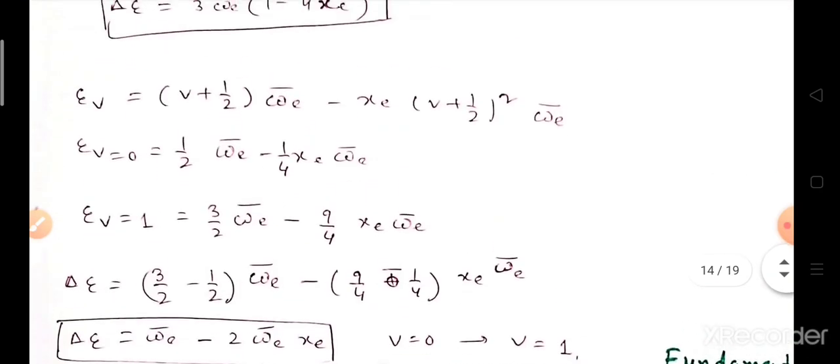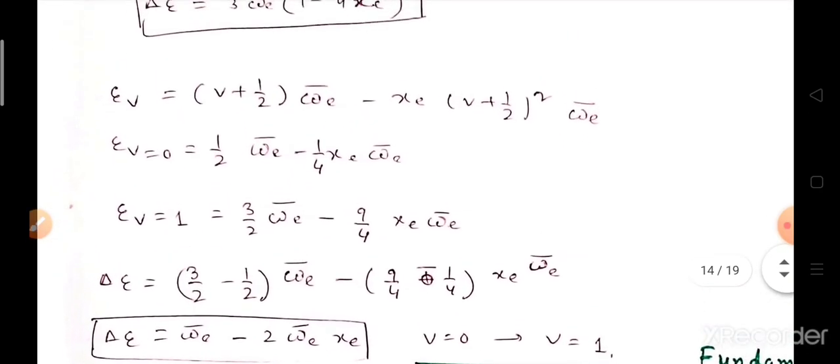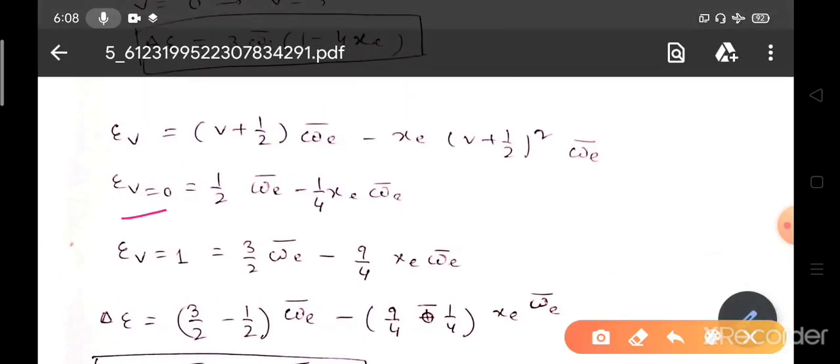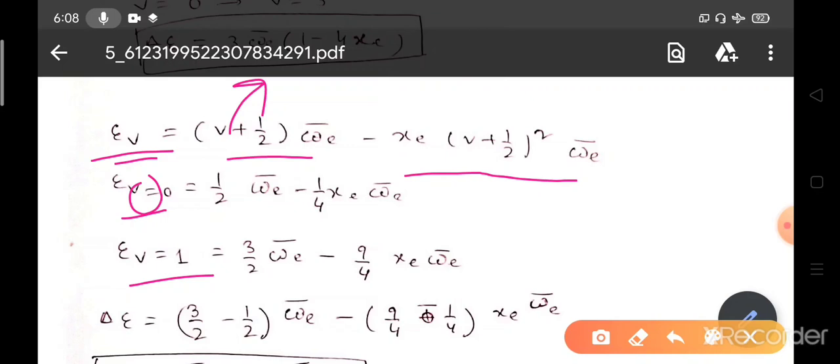How do you calculate? Suppose we are calculating for the fundamental band, that is v equals 0 to v equals 1. We have this formula, E_v equals (v plus half) omega_e bar minus x_e (v plus half) whole square omega_e bar. For v equals 0, we get E_0 equals half omega_e bar minus 1 by 4 x_e omega_e bar.